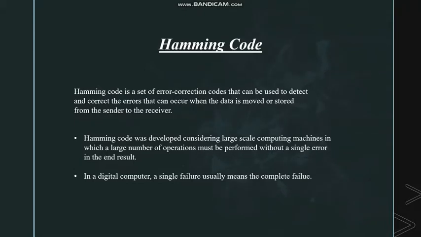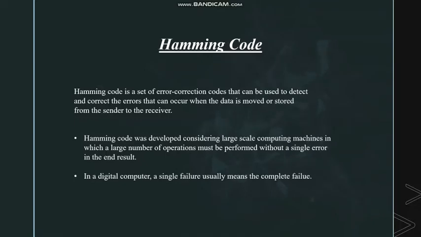Hamming code is a set of error correction codes, or you can also say a family of error correction codes, that can be used to detect and correct the error. Hamming code was developed considering a large scale computing machine in which a large number of operations must be performed without a single error in the end result.